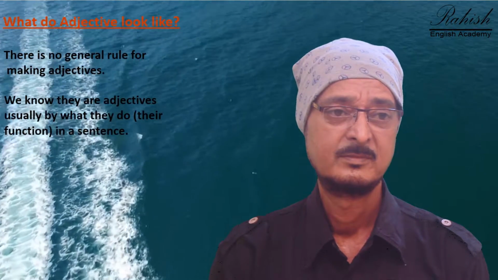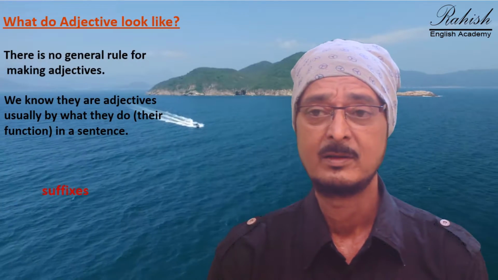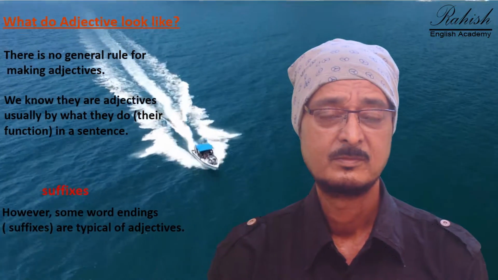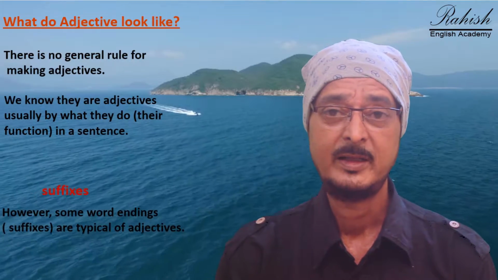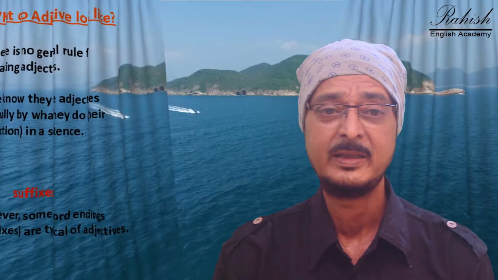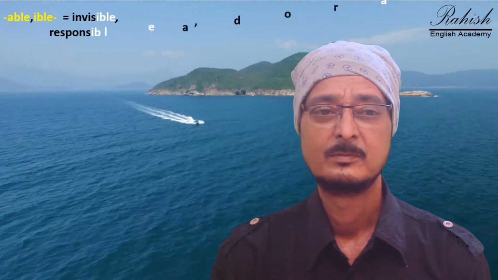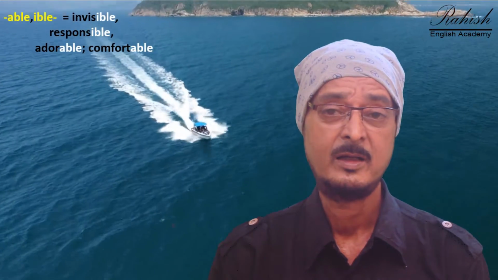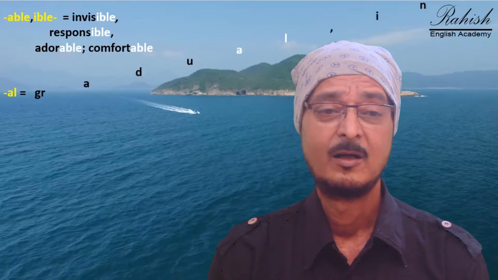Suffixes. However, some words ending in suffixes are typical of adjectives. For example, able or ible: invisible, responsible, adorable, or comfortable. Al: gradual, industrial, illegal, comical.